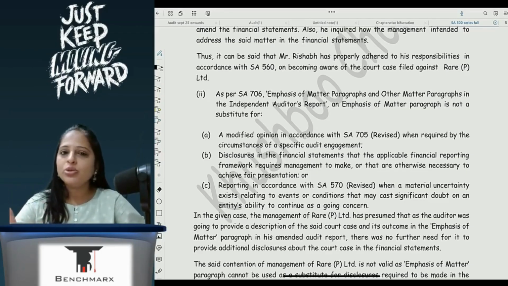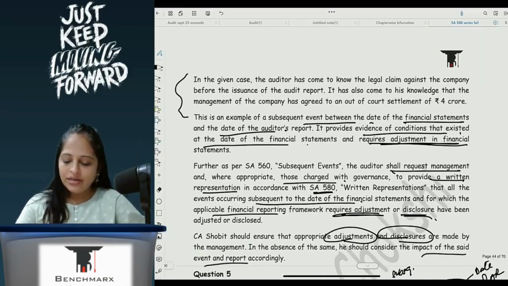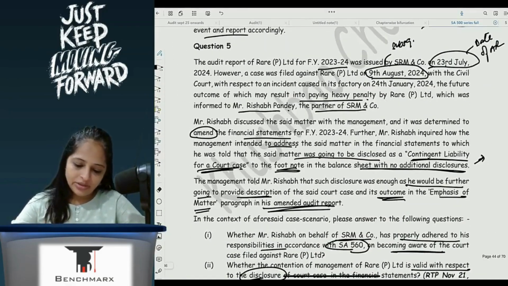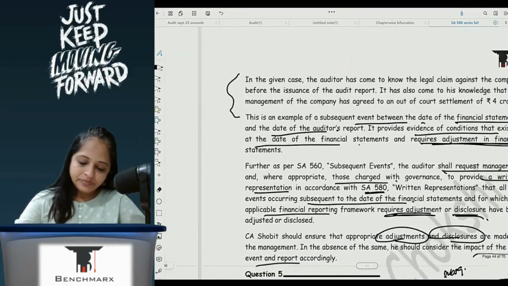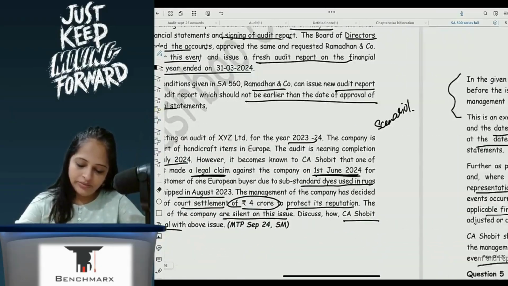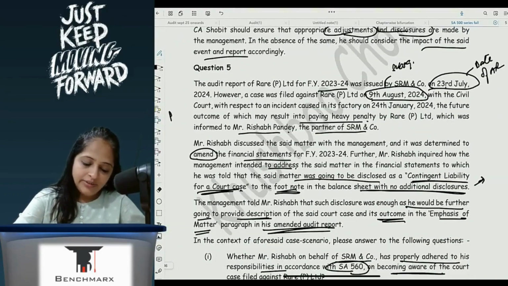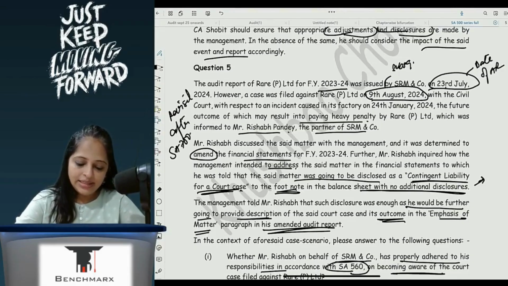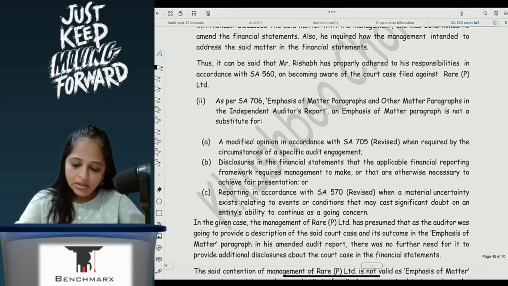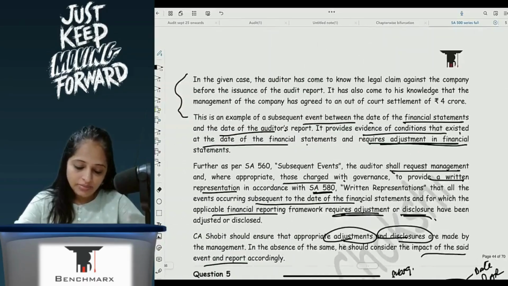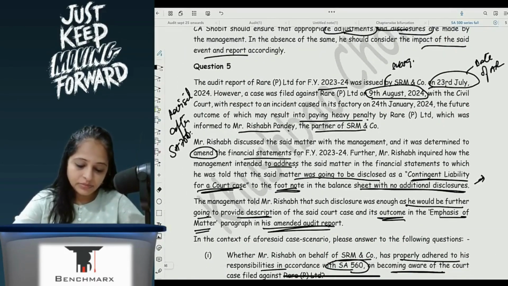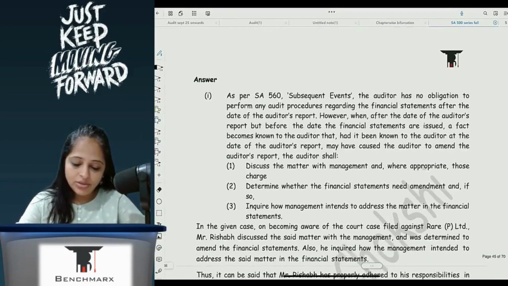Read this, but also read this question, write it down, and reread it after your SA 700. Revisit after SA 700. Okay, 700 series, not 700, 720. Sorry, 706, my bad. Write down, no, sorry, read.